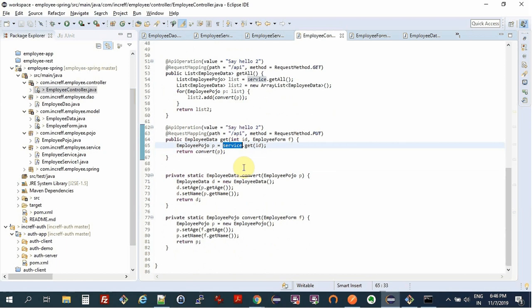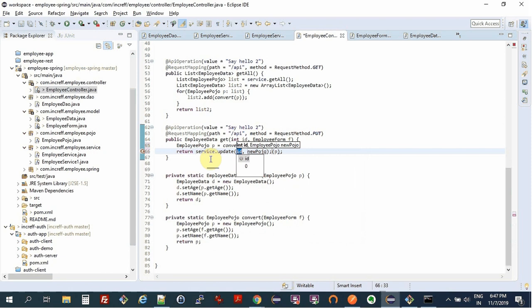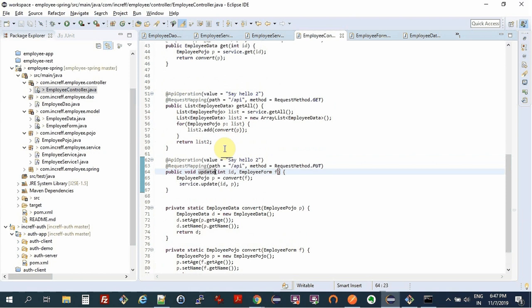And we can get the Pojo by converting the form, and I can say service.update ID with this Pojo, and we don't need to return anything over here. So my update method is complete,